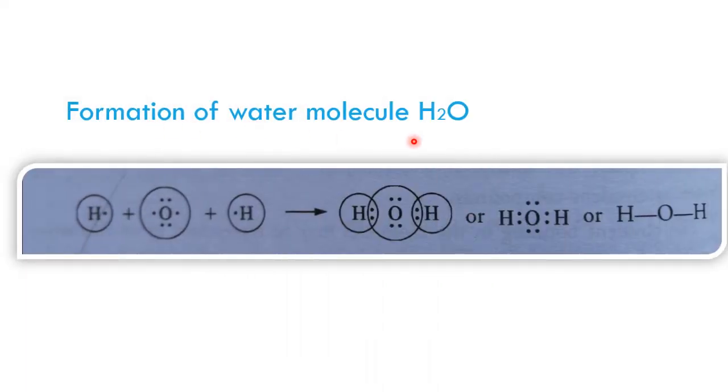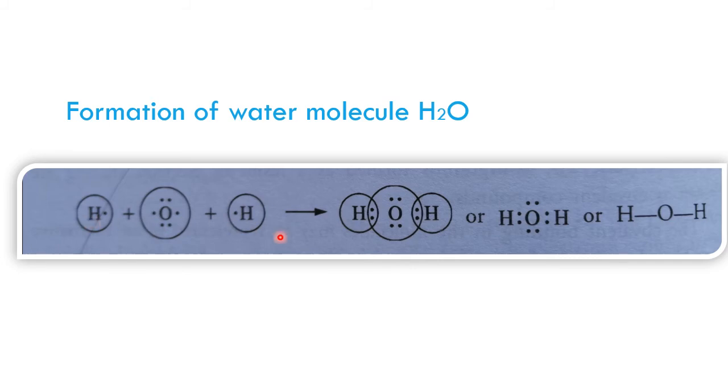Formation of water molecule, that is H2O. Here again you can see hydrogen, as it has 1 electron in its outermost shell, requires only 1 more electron to complete its duplet configuration. Whereas the oxygen atom, as it has 6 electrons in its outermost shell, requires 2 more electrons to complete the octet configuration. And hence, one oxygen atom can share 2 of its electrons with 2 different hydrogen atoms.